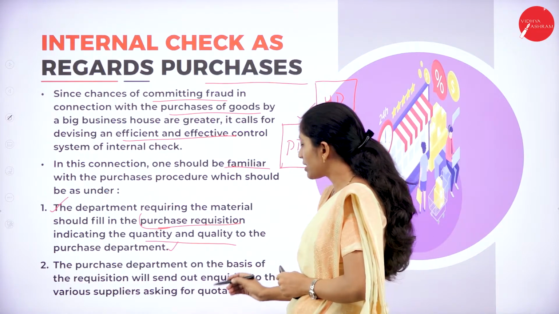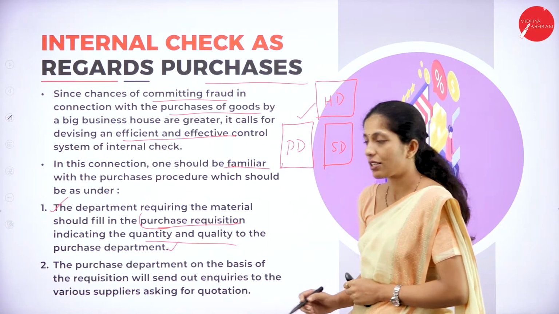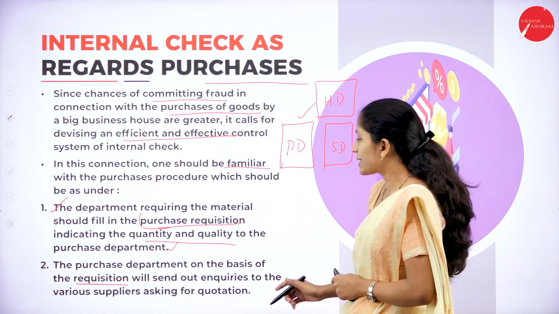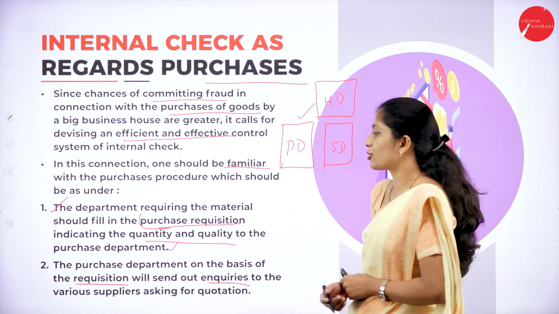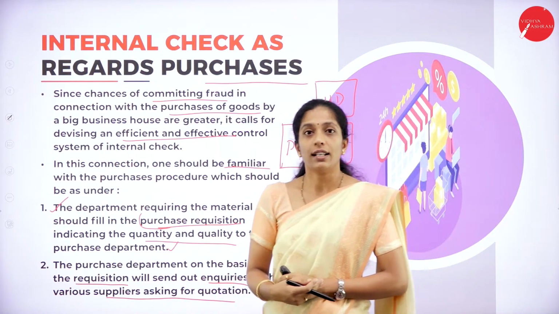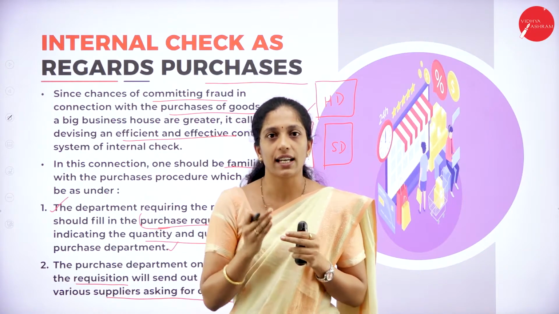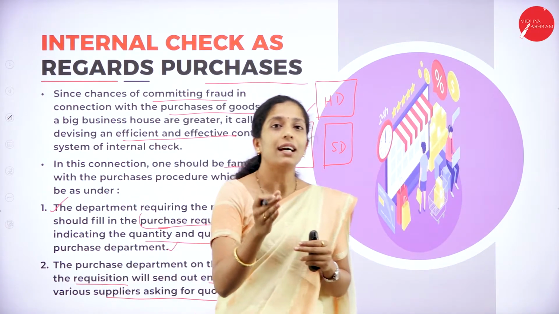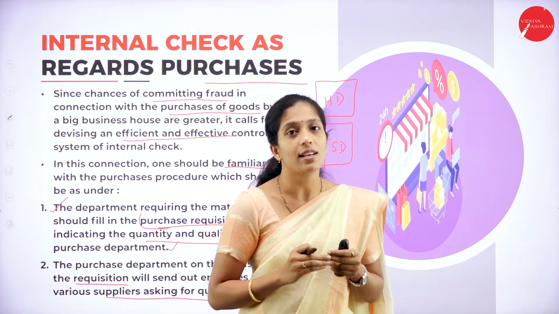Next, the purchase department, on the basis of the requisition, will send out enquiries to the various suppliers asking for quotations. Now they have found out what the requirement of the purchase department is. Now they will send enquiries to various suppliers.